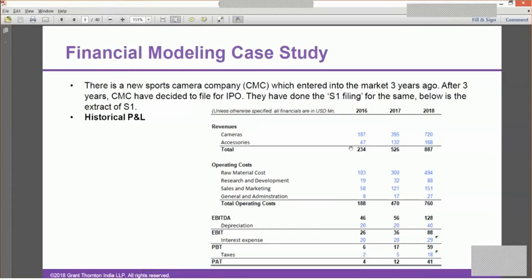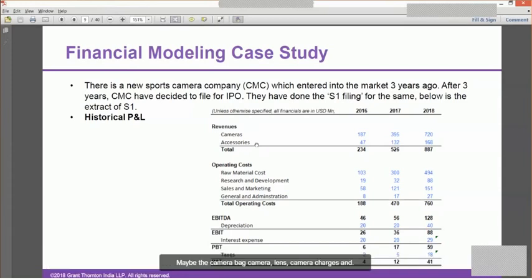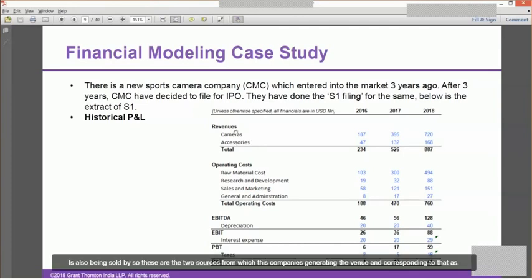All right. So this is the historical P&L, and as you can see, the company is generating revenue from cameras and also accessories. So it is selling not only the sports camera but also the accessories related to it, maybe the camera bag, camera lens, camera chargers, and the related stuff is also being sold by it. So these are the two sources from which this company is generating revenue.